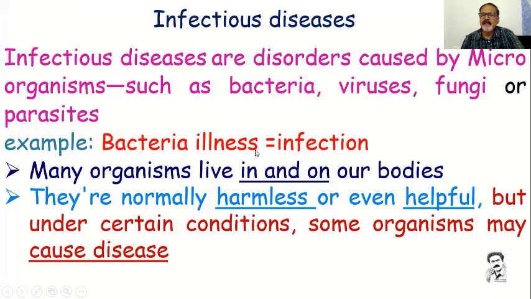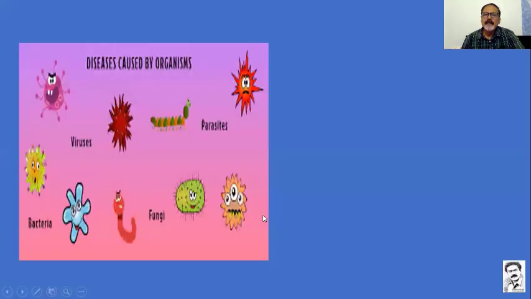Example, a bacterial infection, you will call it generally an infection. Many organisms live in and on our body. There are so many organisms, but not all are harmful. Some are harmful, some are useful. They are normally harmless or even helpful. But under certain conditions, some organisms may cause diseases like corona.